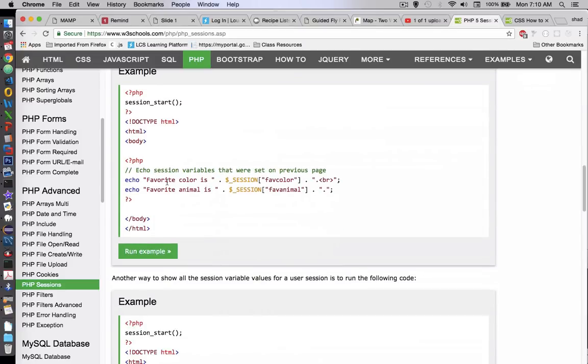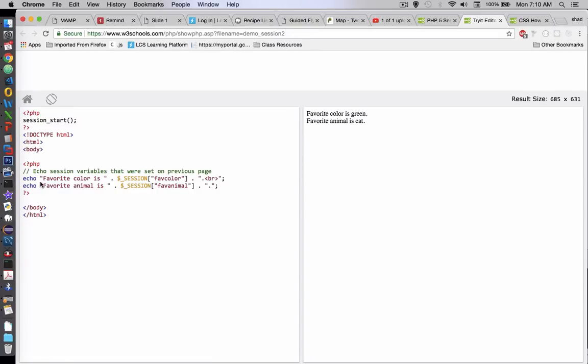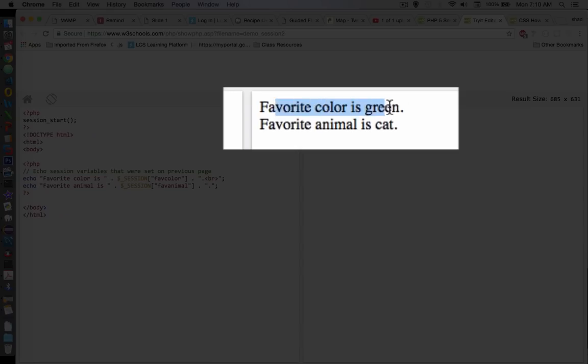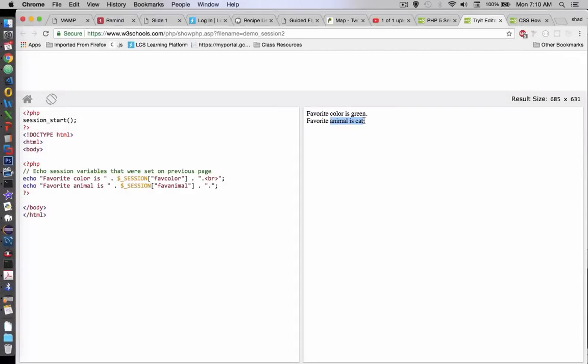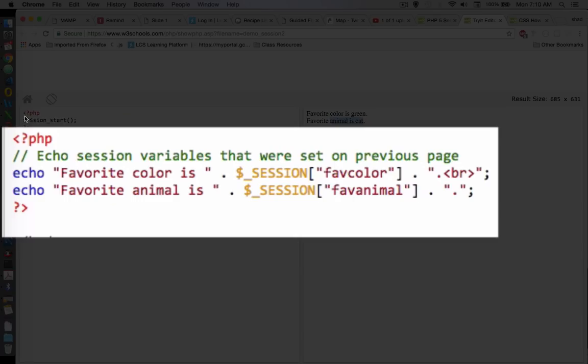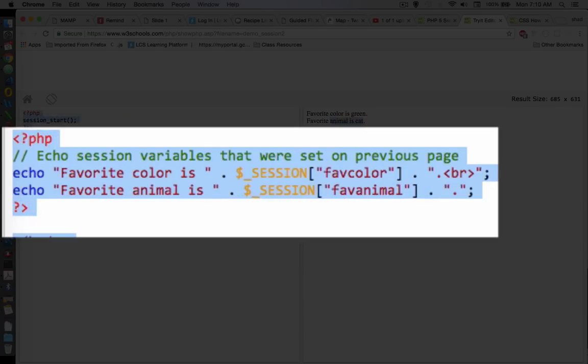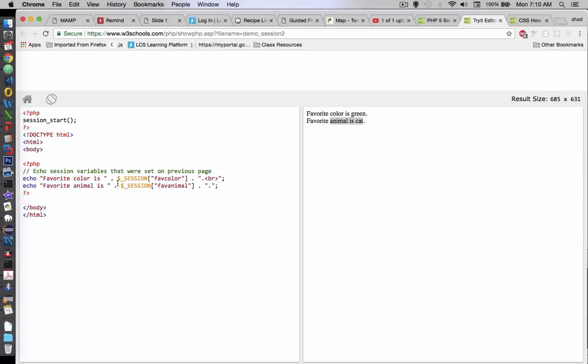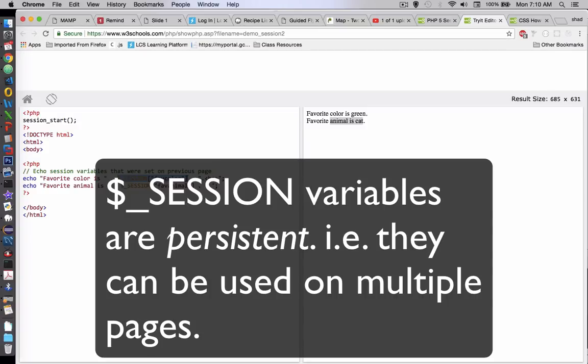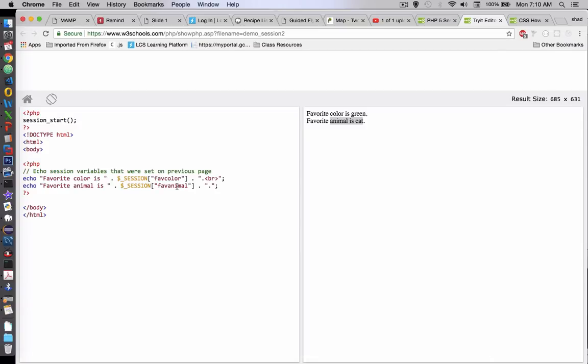So this page here, let's run it, shows that it remembered that green and cat are our favorites. And if you look at the PHP code over here, there's nothing about green and cat. We just have this variable called session. And so that is persistent. It remembers from previous pages what our favorite color and favorite animal are.